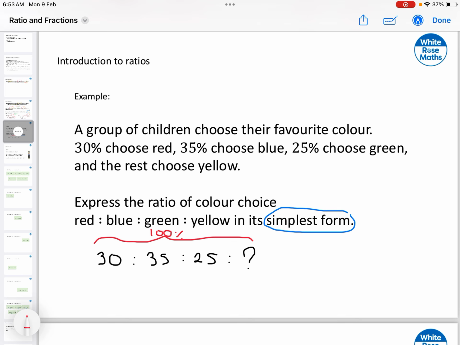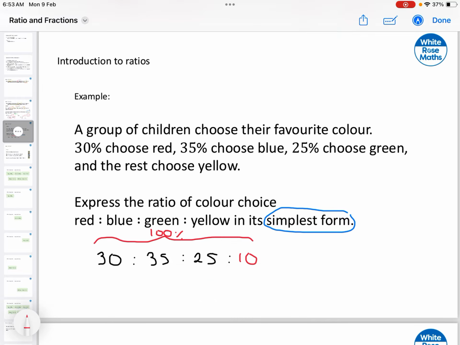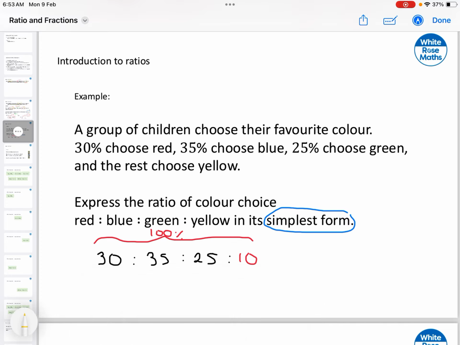So we have 30, 35, and 25. Now if you add 30, 35, and 25, what you'll see is that that's 90%. So we're missing a tiny little amount here, and the amount missing is 10. So now what we can say is that 30% red, 35 blue, 25 green, and then yellow 10%.